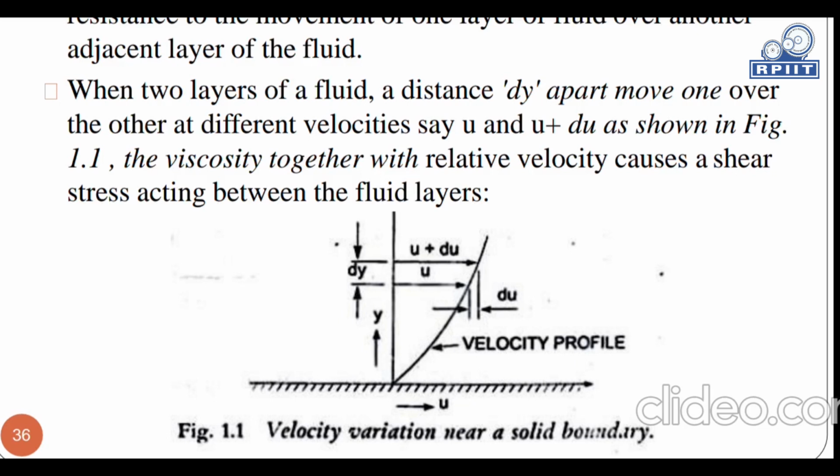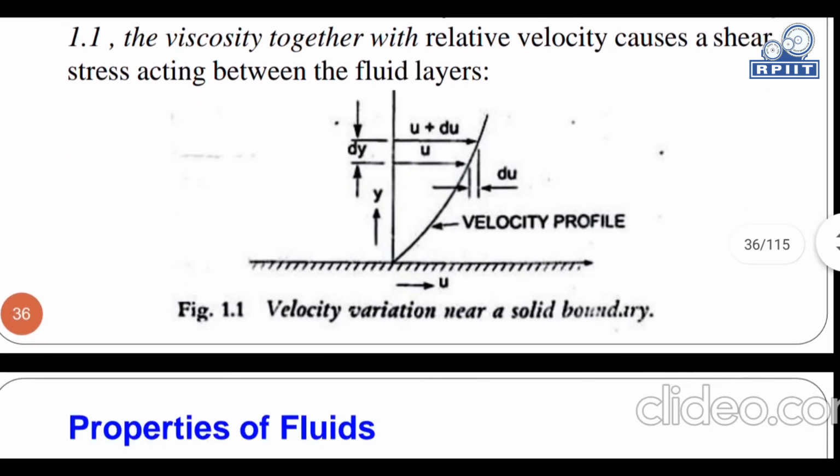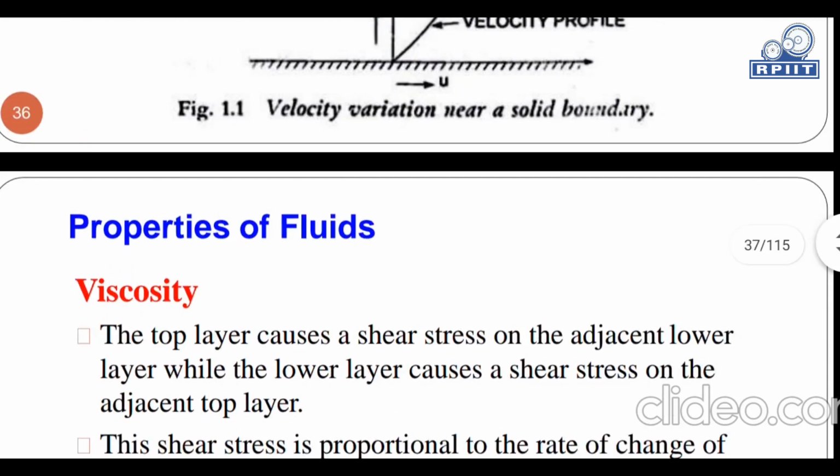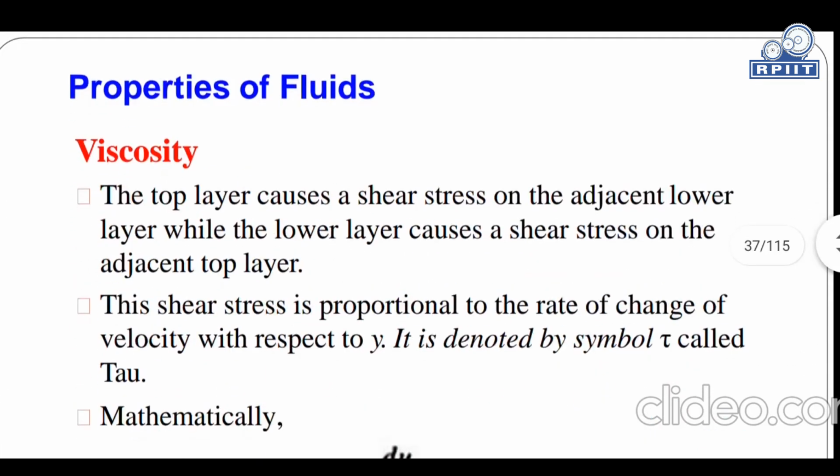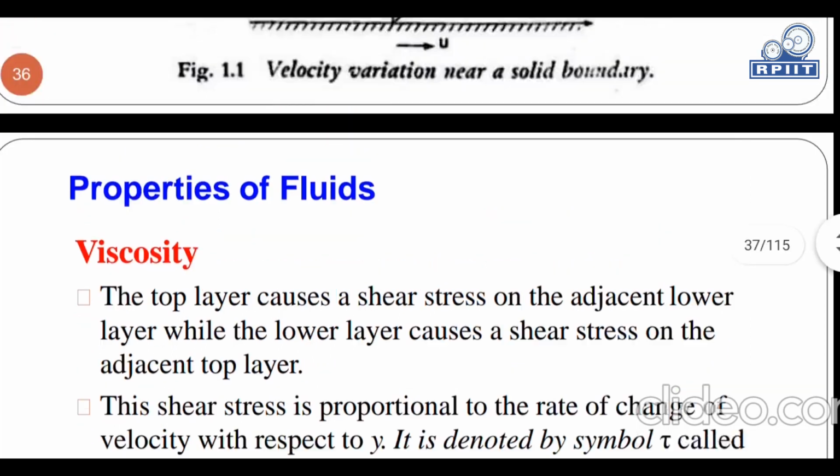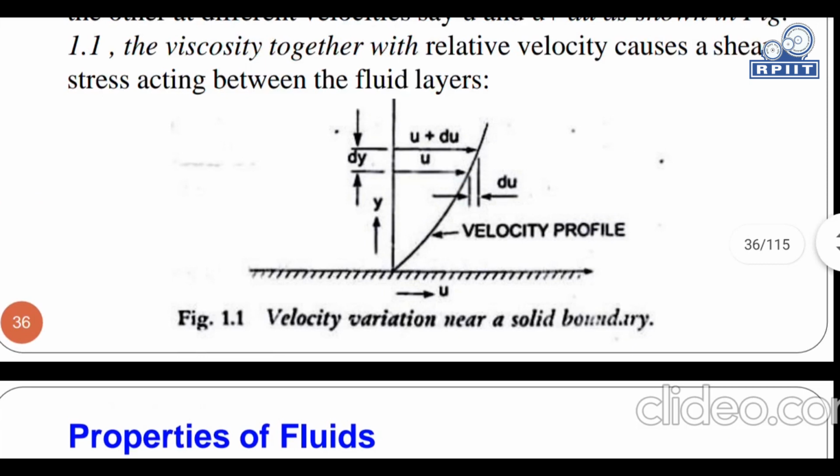The viscosity together with relative velocity causes a shear stress acting between the fluid layers. The top layer causes a shear stress on the adjacent layer, and the lower layer causes a shear stress on the adjacent top layer as shown in the figure.